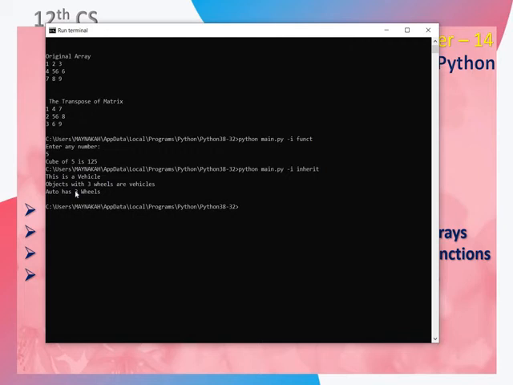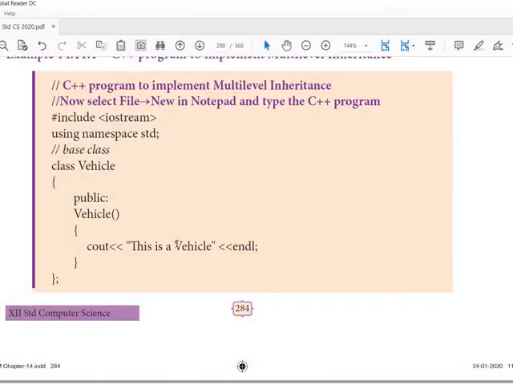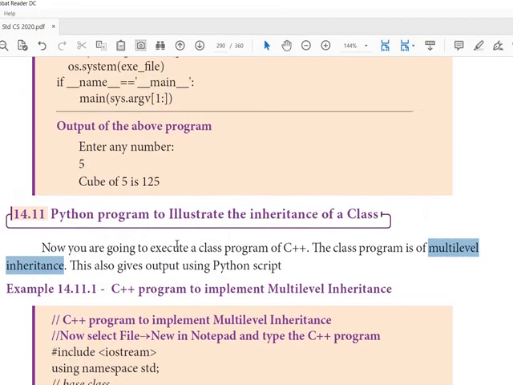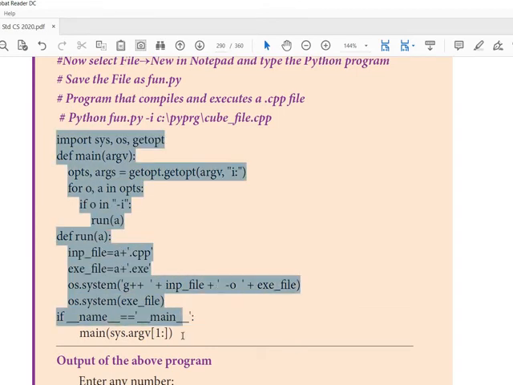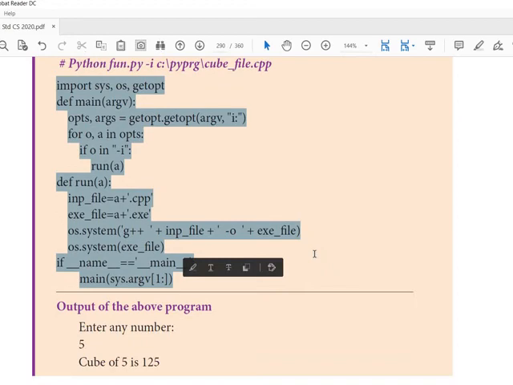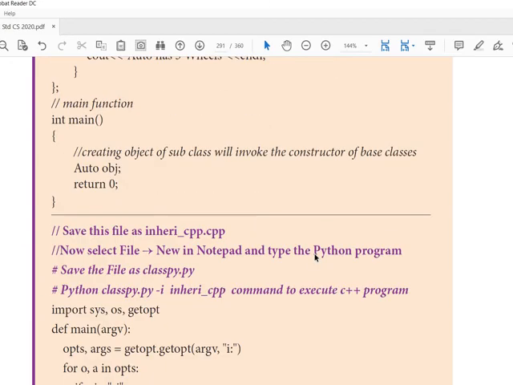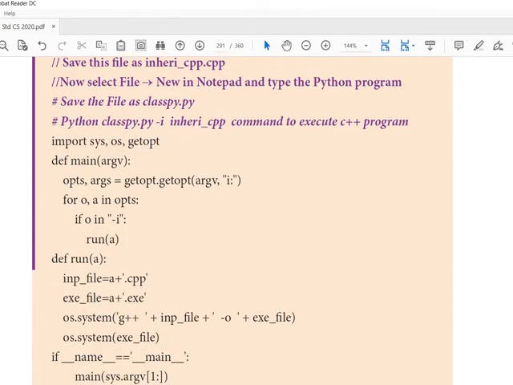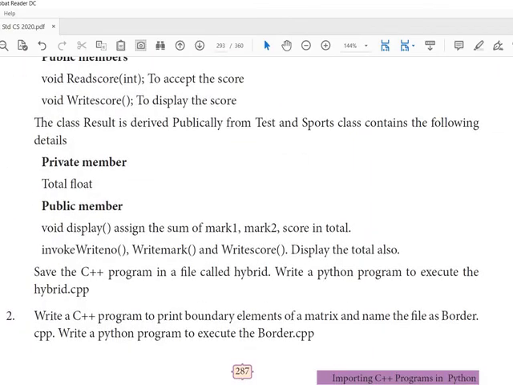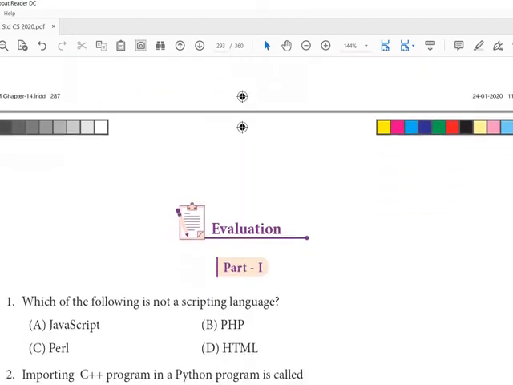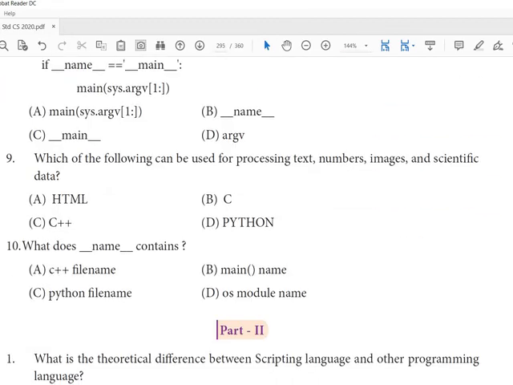It is not about the concept of how C++ is executing or what the working procedure of a C++ program is. Importance here will be given only to the Python program. That means the only program you are going to learn in this chapter is this Python program, and you must know the details of the modules. If you know that, you are very clear with this chapter. So there won't be any importance for the C++ program, but they will give importance to Python programming.